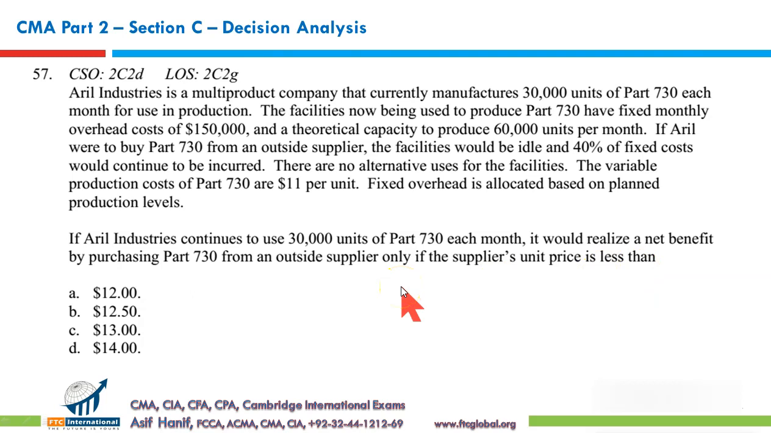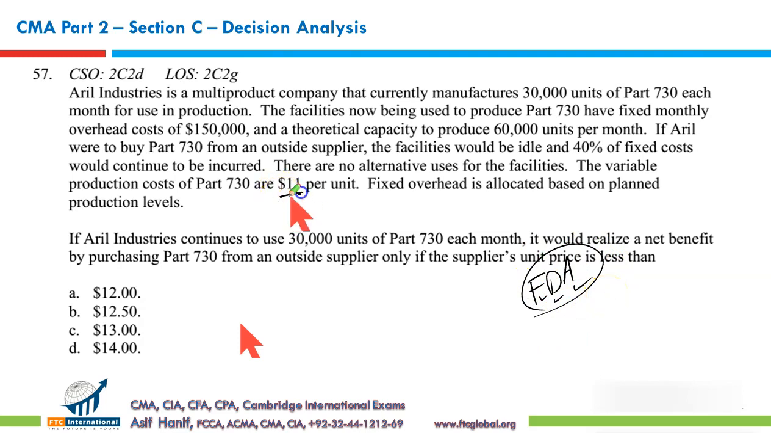Apparently you might be lost in the words, but you have to stay focused. It's a make versus buy question. Let us first see what the relevant cost is when we make this product ourselves. Relevant cost means the cost that is from the future, the cost that differs between the options, and the cost that is avoidable. These are the three things that make a cost relevant.